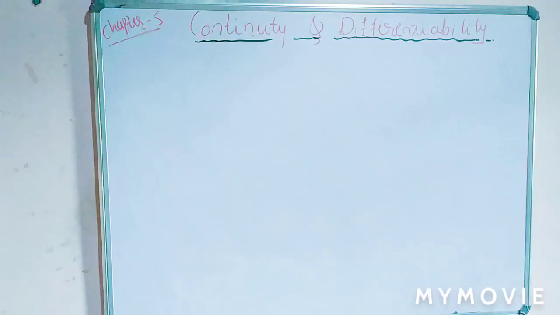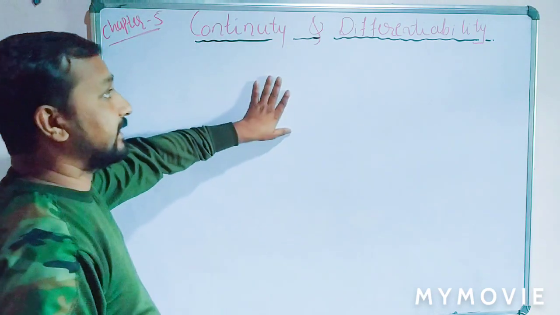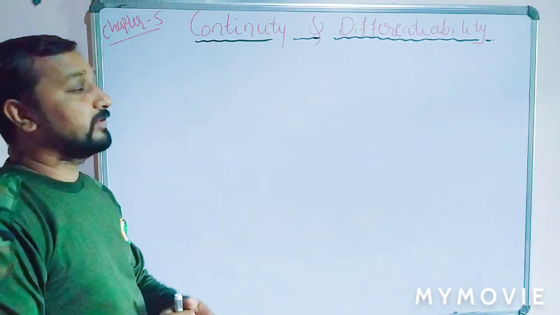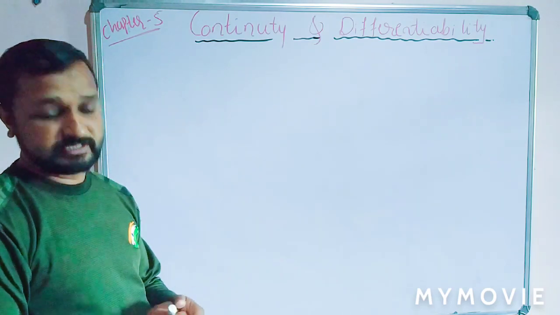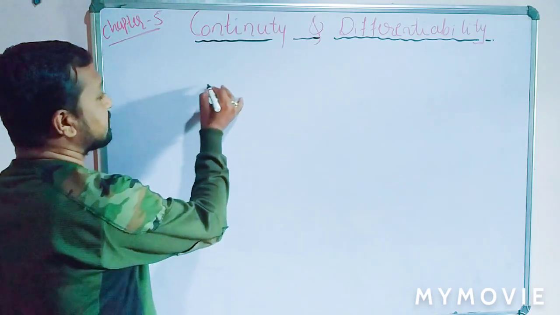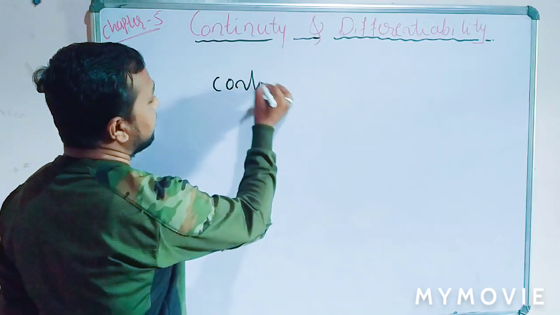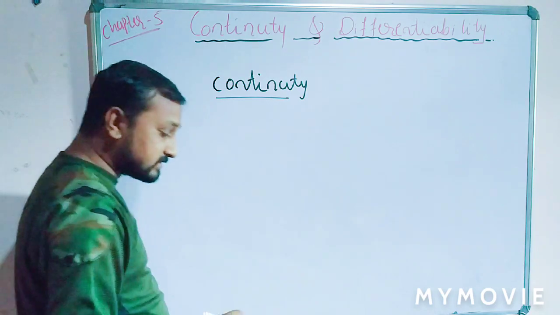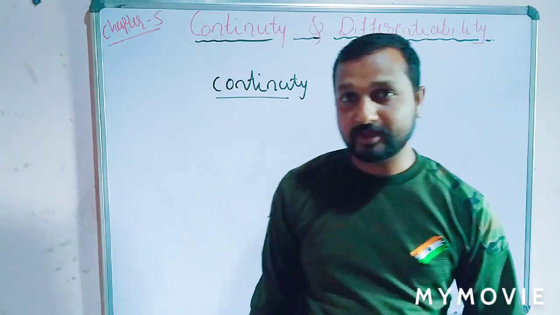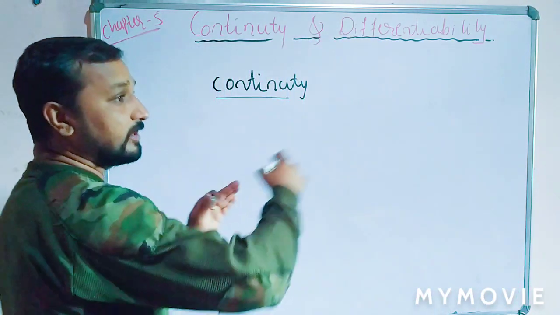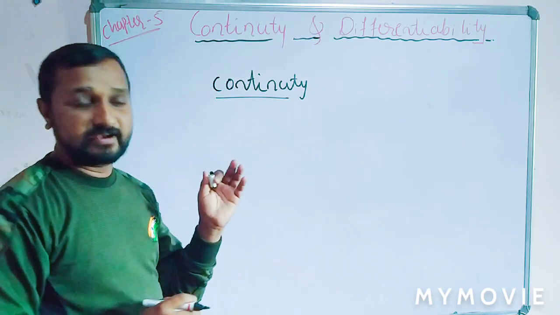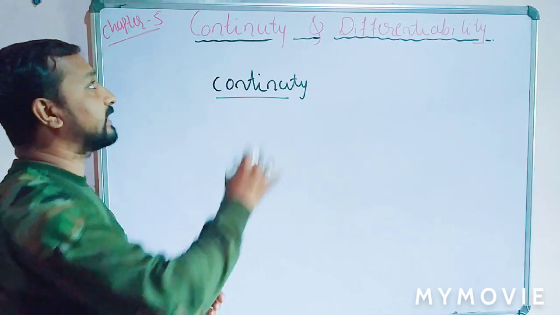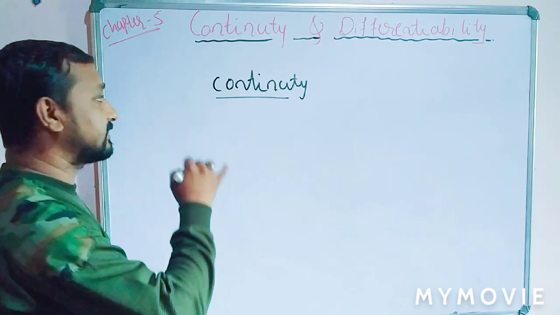Here, students, continuity and differentiability is the continued part of the limits and derivatives chapter we studied in first PUC. First of all, we discuss continuity. So what is continuity? Continuity, in the dictionary meaning, is continuously going on. So we draw some standard functions or curves, and mathematically we can define continuity in a general sense.